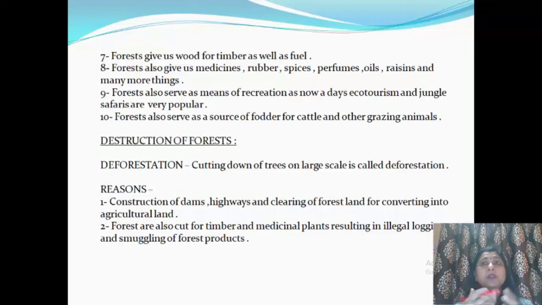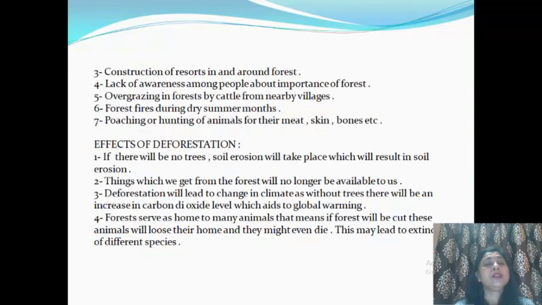For timber means to make furniture, doors, windows. As we know, the population is increasing, so we need more space for their shelters also. More and more buildings are constructed. For that purpose also, we are cutting the forest. Construction of resorts in and around forests. We all know, as we have studied in the uses of forest, there was one point, we are going to the forest for our recreation.